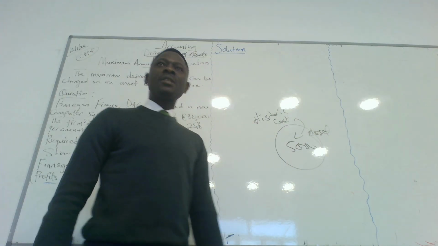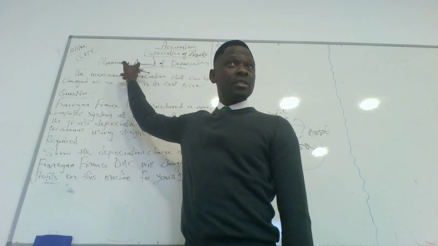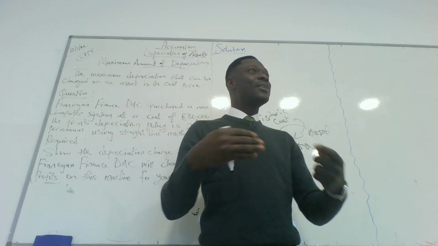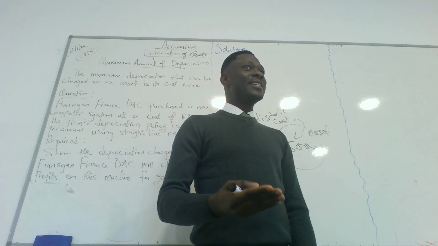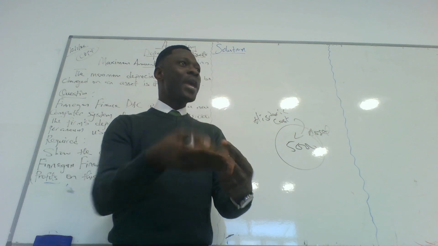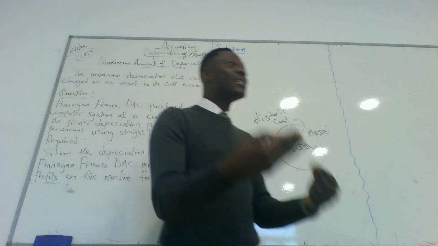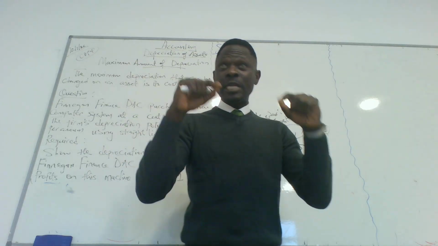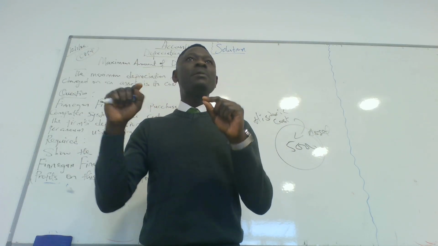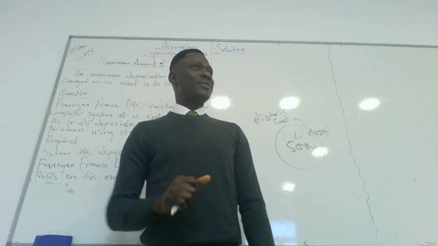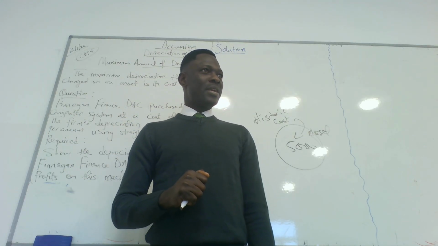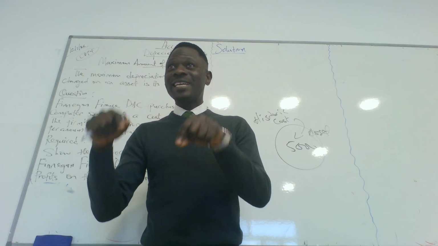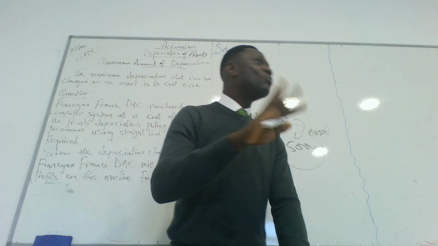Do you get what maximum amount means now? The maximum amount you can charge on an asset is the cost price of that asset. You can't sell an asset for more than the cost price, can you? Because it's depreciating. Remember, depreciation is the wear and tear of an asset. So as soon as you start using an asset, the value starts dropping. So if you purchase a new car today, you might not be able to sell it at the price you purchased it today. Do you understand the point we're making here? You purchase a new car now. After today, you cannot sell it for that price because it's not considered new anymore.